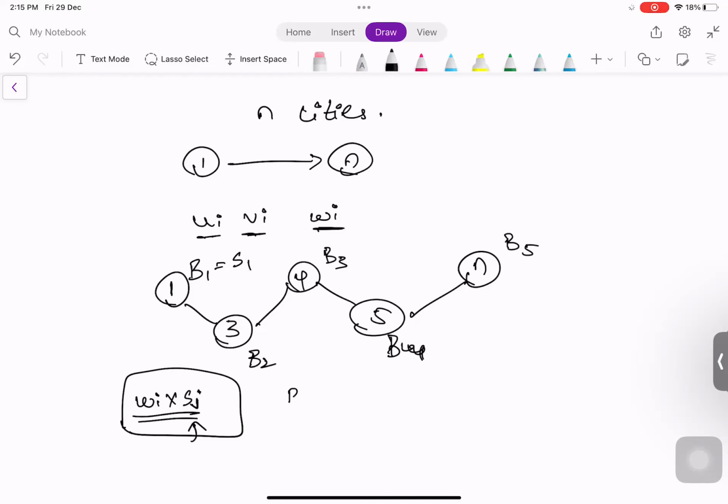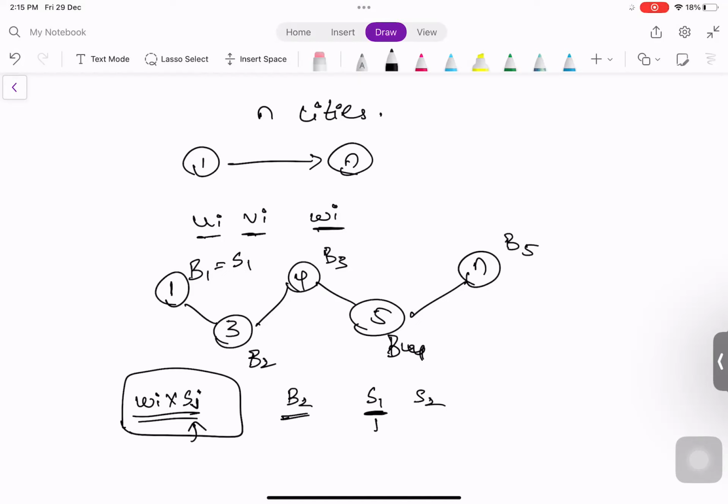If he buys bike 2, there is some cost involved, and this cost is irrelevant. He has an infinite amount of money, so he can buy any number of bikes. After buying B2, he has a choice of which bike to use to go to the next city. Let's say there are two bikes, S1 and S2.